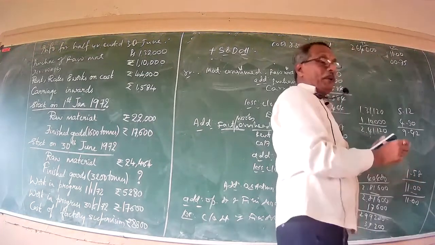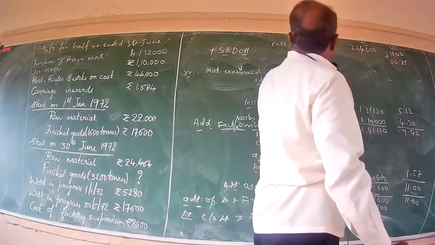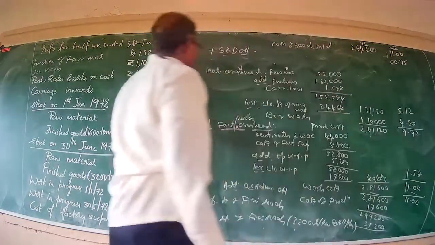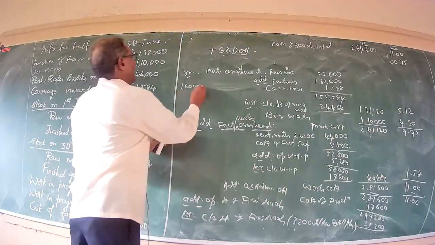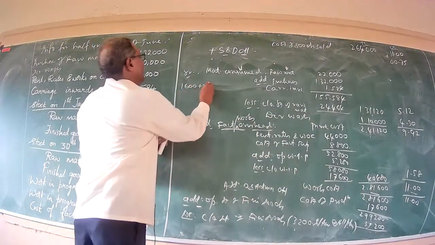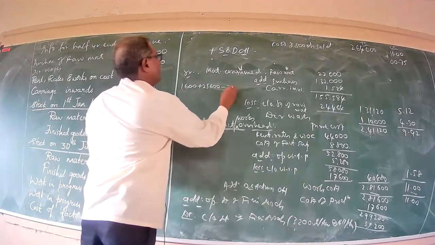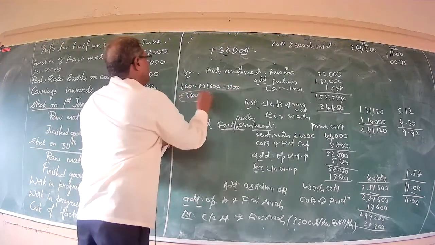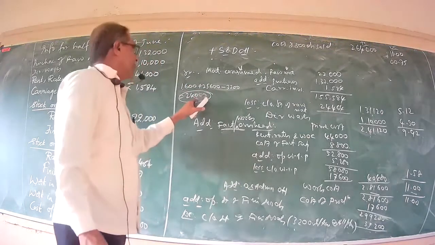But the crux lies here: opening stock of finished goods 1,600 plus units produced 25,600 minus closing stock of finished goods 3,200. Therefore, the balancing units stand at 24,000 tons or 24,000 units.